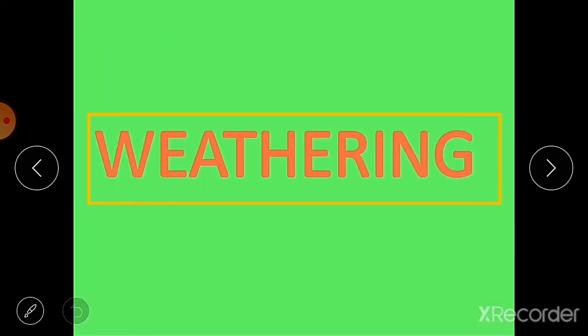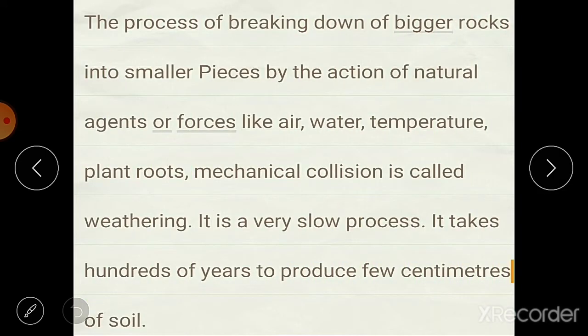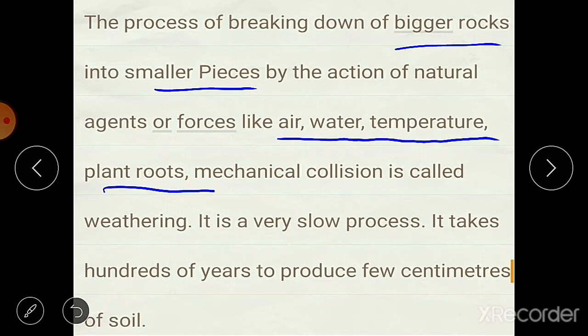Okay, then we have the next topic, weathering. What is weathering? The process of breaking down of bigger rocks into smaller pieces by the action of natural agents or forces like air, water, temperature, plant roots, mechanical collision is called weathering. Now here air, water, temperature, plant roots we know, but what is mechanical collision? Mechanical collision means physical collision, or we can say collide with each other.